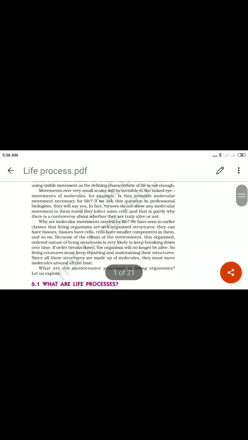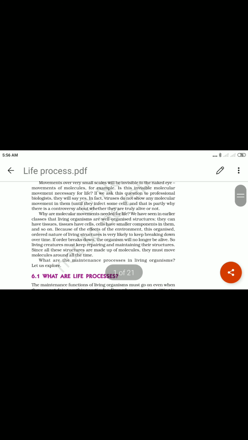Okay, why is our molecular movement needed for our life? First question: from the start we are discussing the molecular movement that happens in our body. It is an invisible movement in our body, but why is it needed so much? Okay, that is the question.